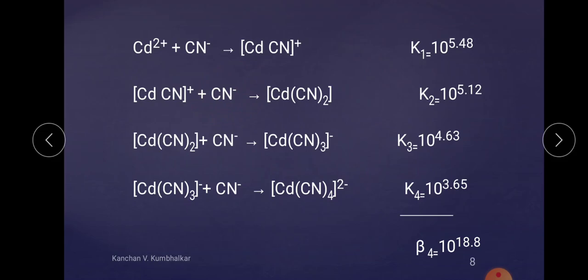Means as compared to the previous, the options are less, and as a number of ligands are introduced continuously, there is steric hindrance, there are statistical and Coulombic factors, which are the most important if you are taking a charged ligand. Means when we are introducing the third ligand, this third ligand has steric hindrance with the already existing ligand.